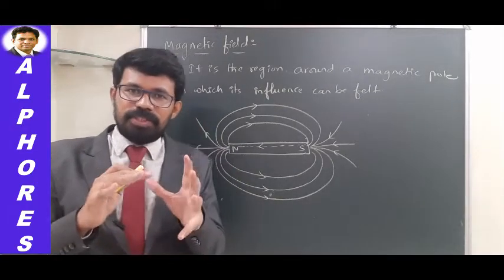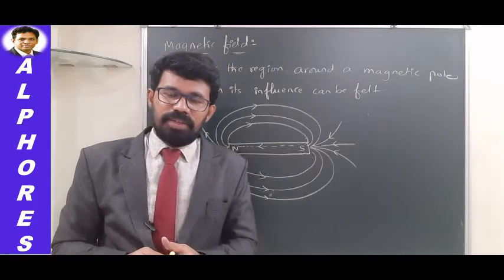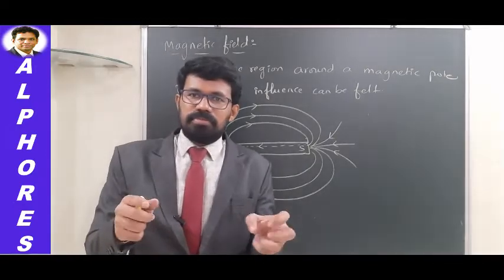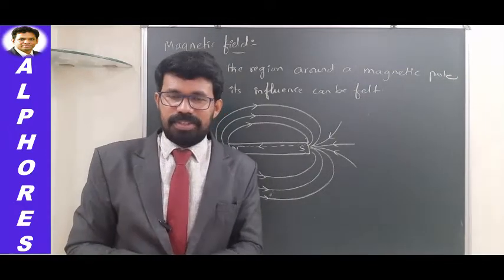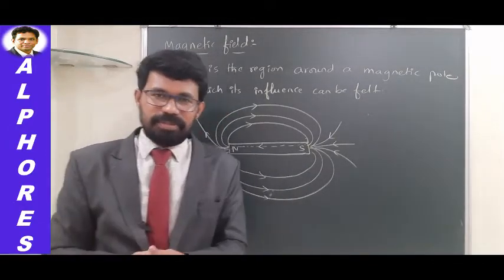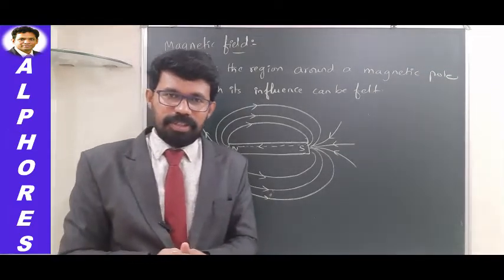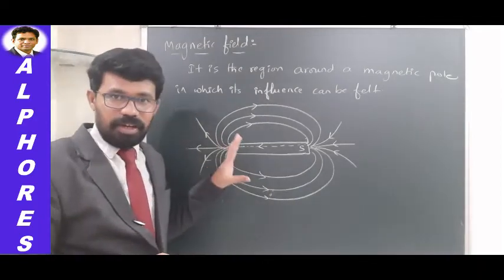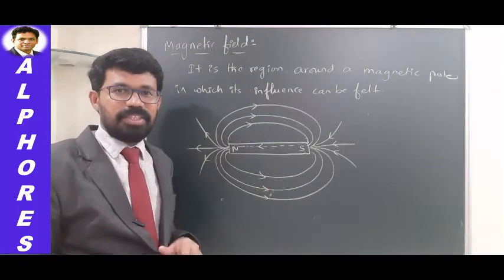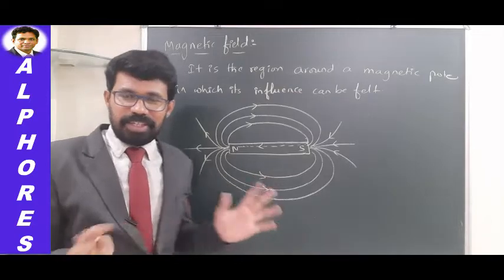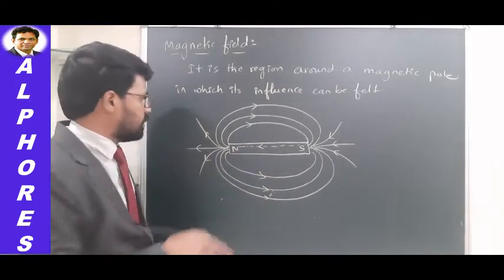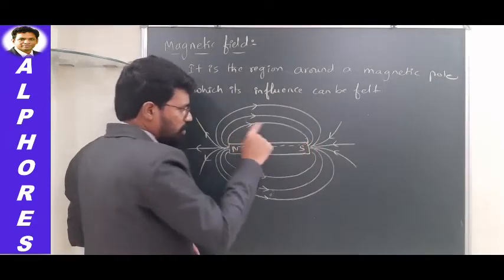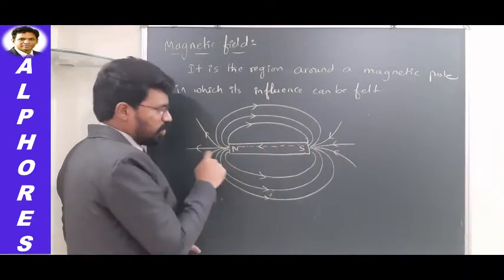The fashion in which these field lines are arranged in a region depends on whether several magnets are present in that region. Field lines orientation will be different. If this magnet is completely isolated from any other magnetic fields, this is how you are going to see each and every line that starts at the North Pole, enters at the South Pole, and inside it travels again from south to north.